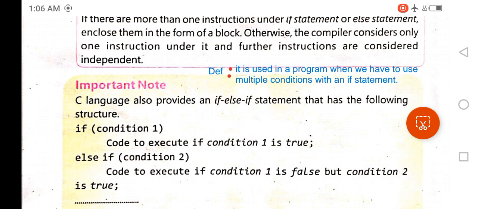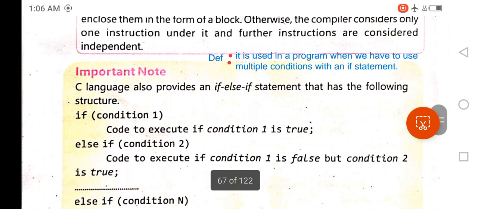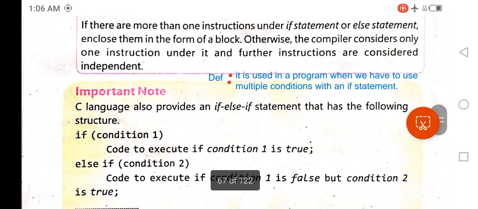Okay, so its definition is as follows: if else if is used in a program where we have to use multiple conditions with an if statement.